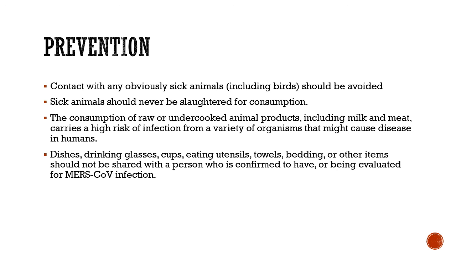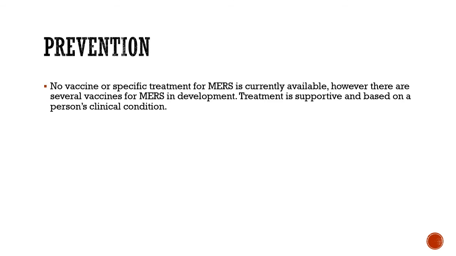So, not only this, dishes, drinking glasses, cups, eating utensils, all the fomites actually can spread the disease. And again, there is no specific vaccine for MERS. So, those measures are very important again. Those generic measures. And the treatment is also very basic and supportive, and it is based on the clinical condition. So our primary focus should be on the generic basic level of prevention.